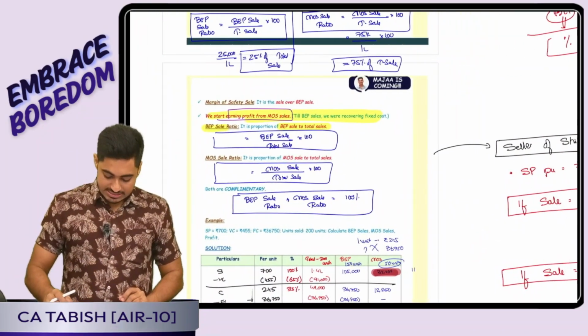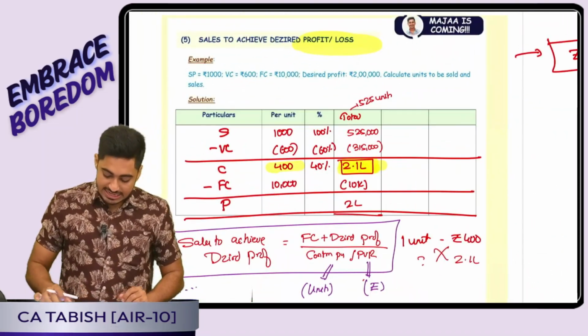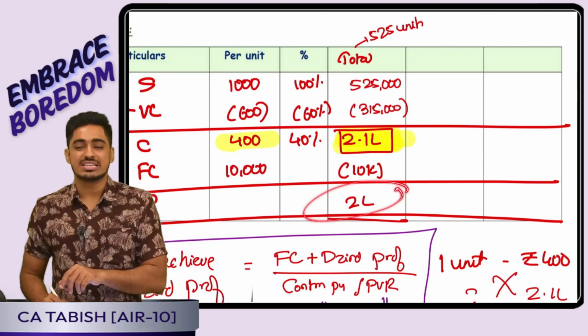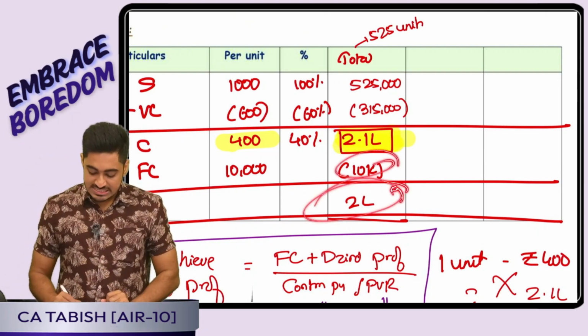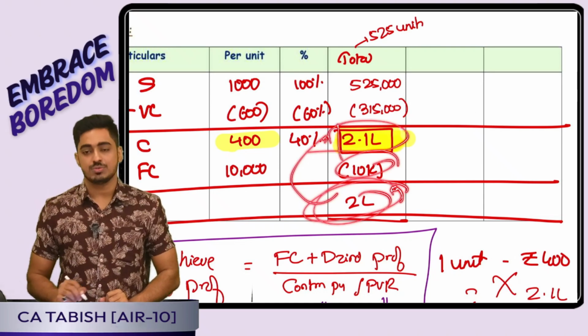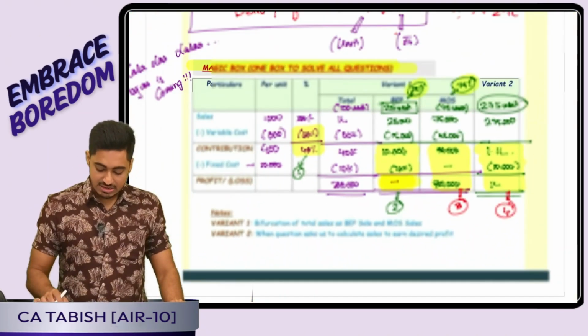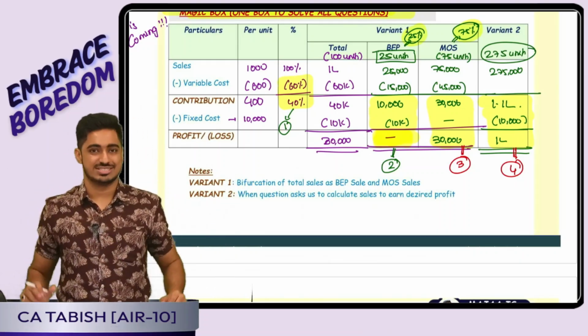Perfect, everyone. The next point is sales to achieve my desired profit or loss. Tell me, students, if I want a profit of 2 lakh, is a contribution of 2 lakh sufficient? No, sir. I should pay the fixed cost now. So fixed cost plus desired profit gives me my desired contribution, divided by contribution per unit or PV ratio. Is this clear, everyone? Then we have discussed the magic box approach to solve all questions.